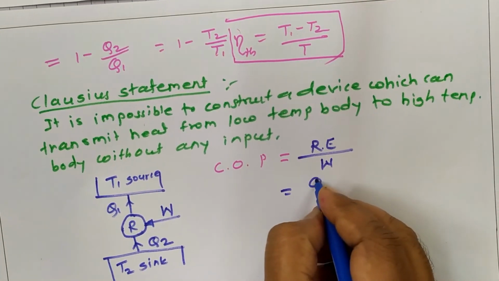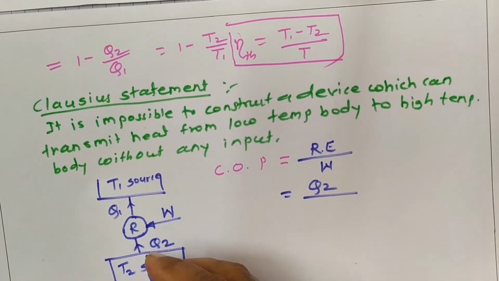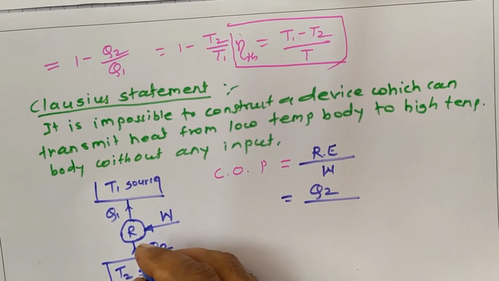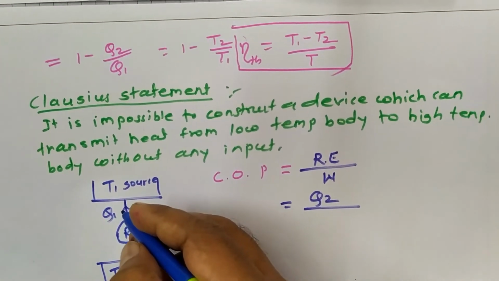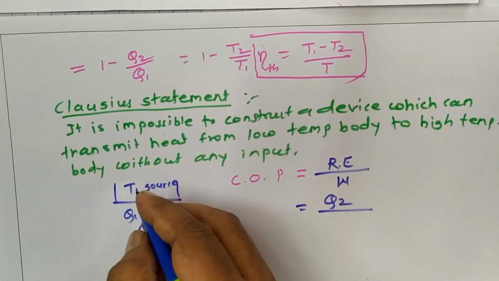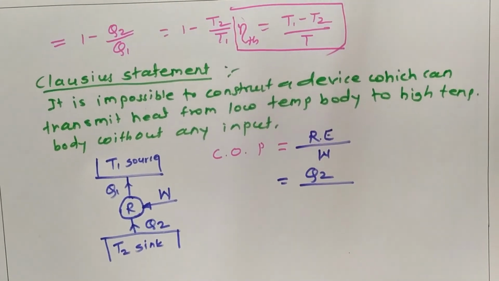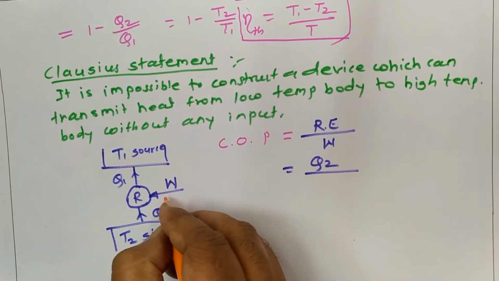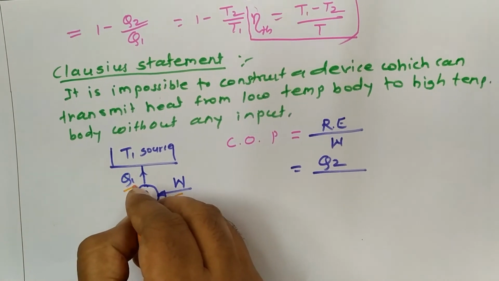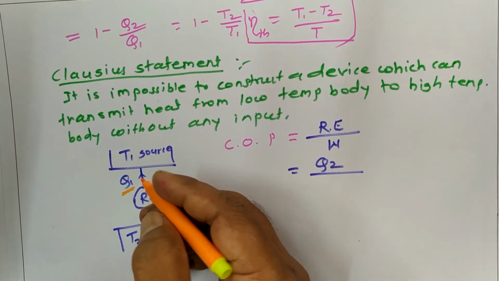So we can write Q2 over the work provided. Q2 is the heat absorbed, some work is supplied, and the total heat supplied to the source at temperature T1 is Q1. Again there will be a heat balance: the addition of Q2 and W should be equal to the total heat delivered to the environment, Q1.